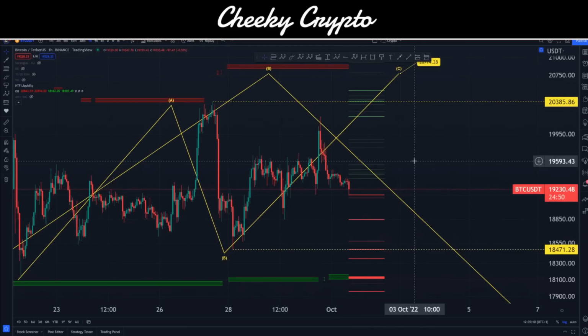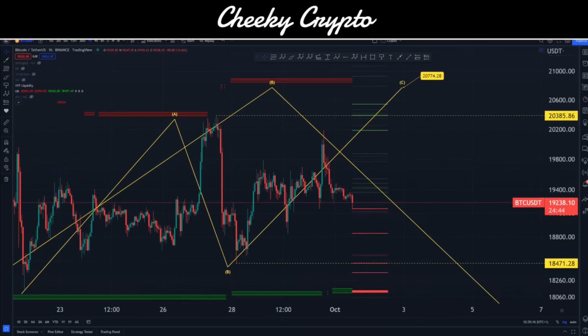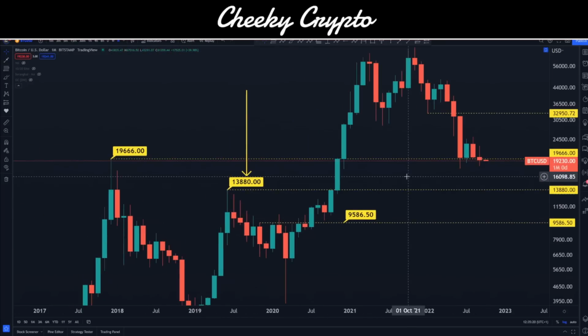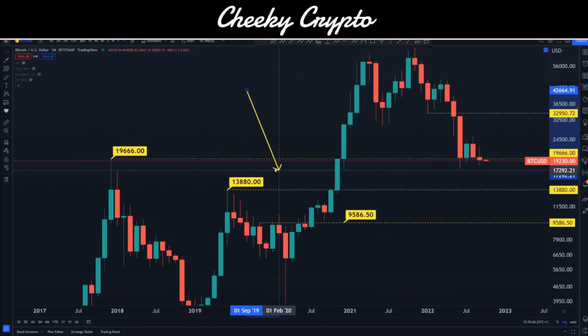It's going to be bouncing around a fair amount, so this is definitely a difficult read and a difficult time to be leverage trading, in my opinion. Now of course we closed our monthly candle just down here below our previous high point. That comes in over here at 19,666. This means that the next support level is down here at